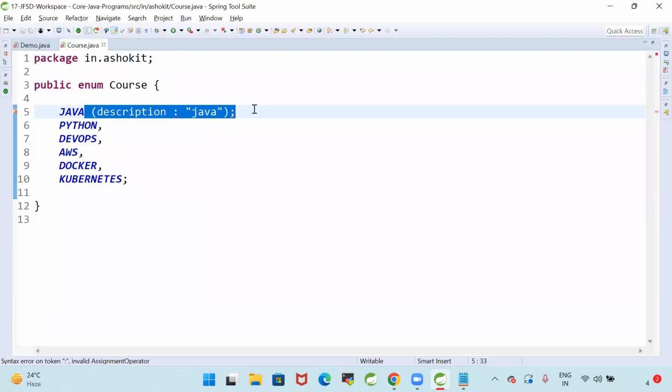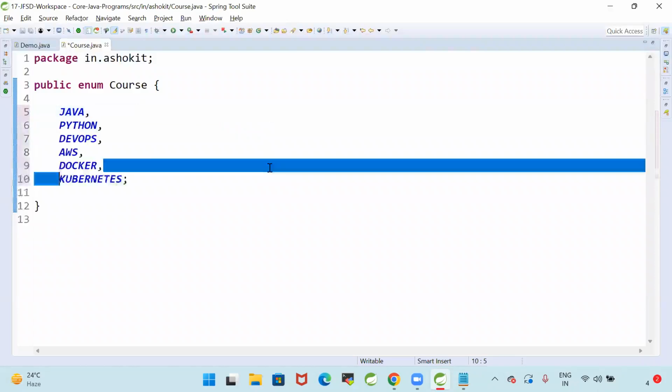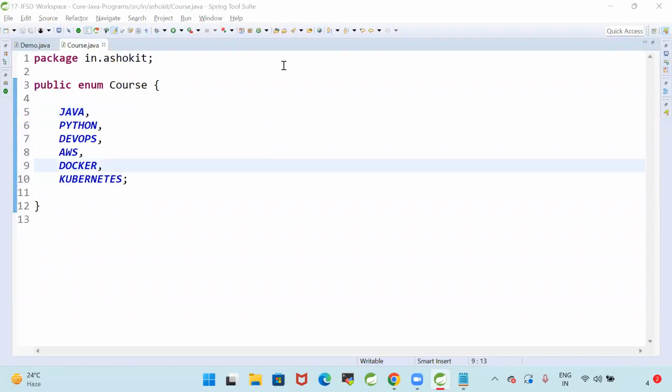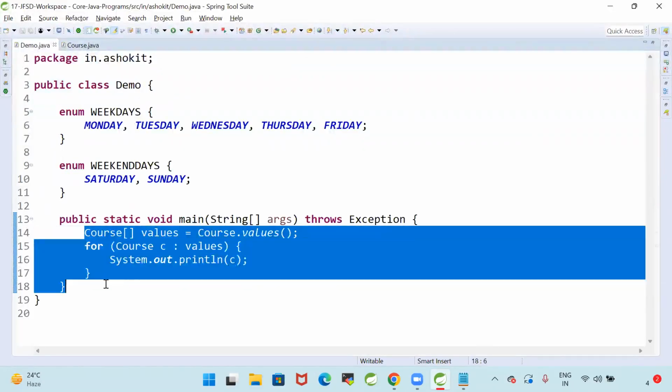It is not taking like this. This is valid Java. Fine. Enum name dot constant name, you will get the single value. Here I'm getting all the values, right?